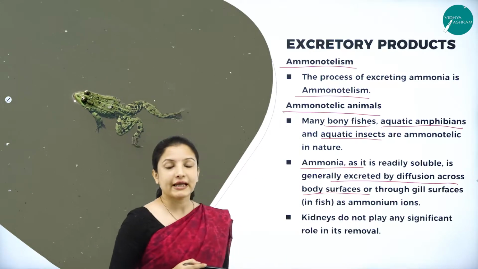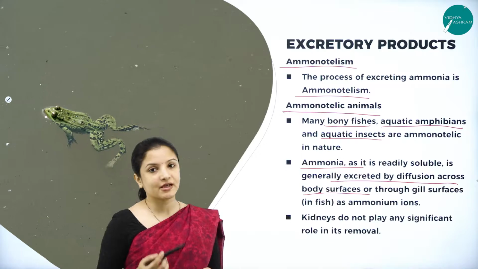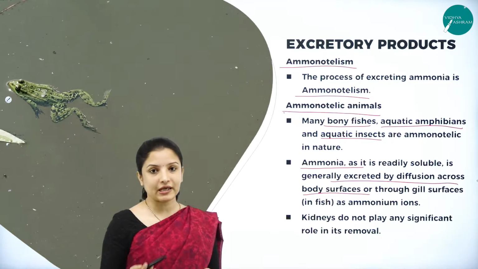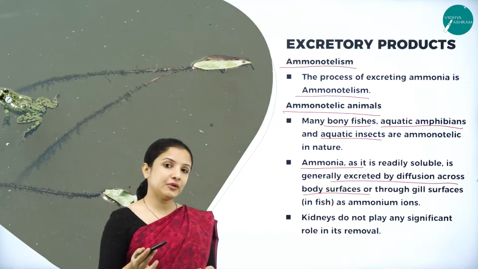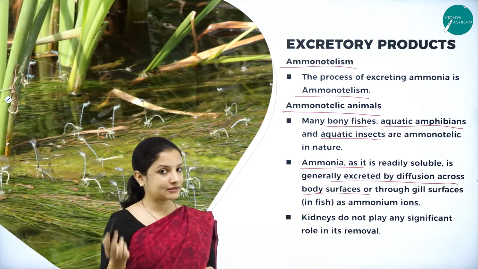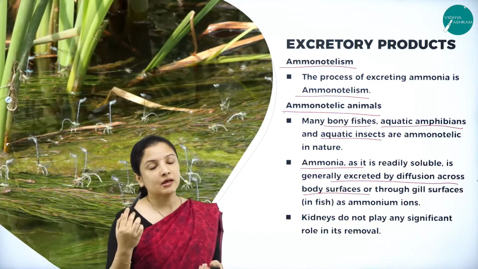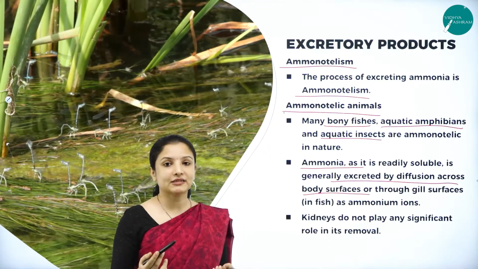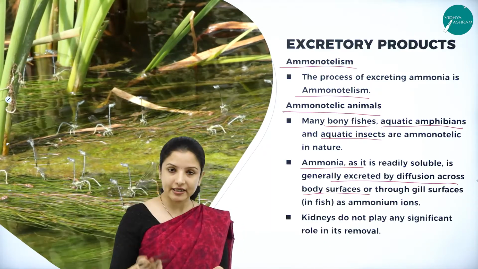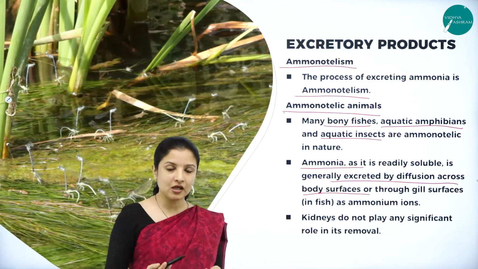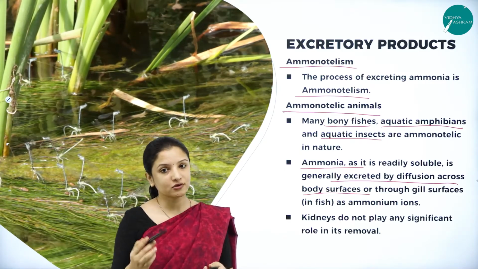So how do they excrete? We have various excretory organs, depending on the animals. Now here I am talking about amphibians. We had studied in the previous chapters that amphibians respire by cutaneous respiration, through their skin, and also by making use of the gills.